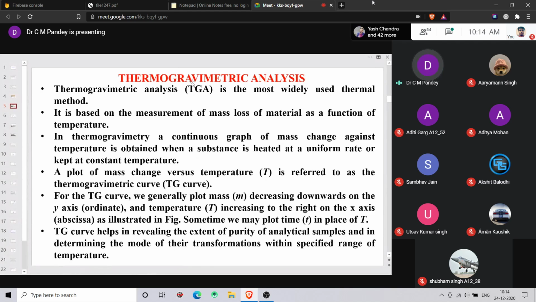It is measured using thermogravimetric analysis, or TGA. In TGA, a continuous graph of mass change against temperature is obtained when a substance is heated at a uniform rate or kept at a constant temperature. The plot of mass change versus temperature is referred to as the thermogravimetric curve, known as the TG curve.